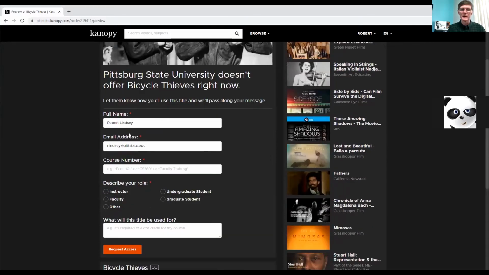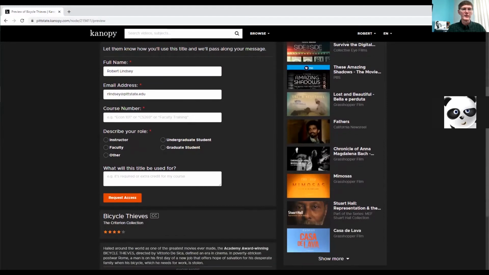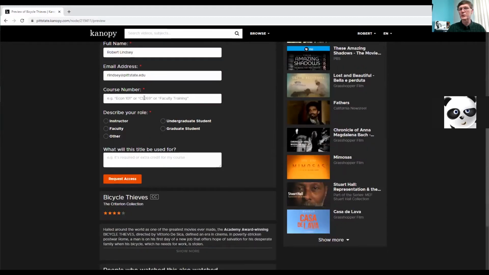And since I'm logged in, it filled in my name and email. If you're not logged in, they won't be filled in, but you can still request. This will not stop you from requesting a film if you are not logged in. So you fill this out. Now, for course number, if it's a student group, just put the name of the group here. As you can see, they have something called faculty training. So whatever kind of tells us what this is or who's going to be using this. And then your role, and then what will this be used for?